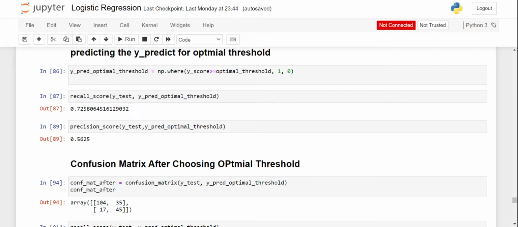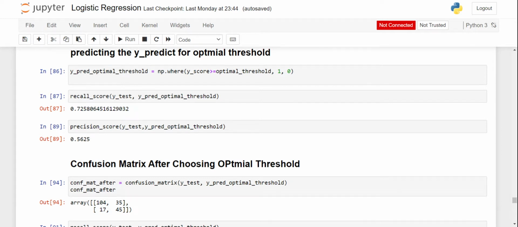Then again we tested our recall score using y test and y predicted with the optimal threshold. We got a recall of 72.5%, which is way better than the 45% we were getting earlier.